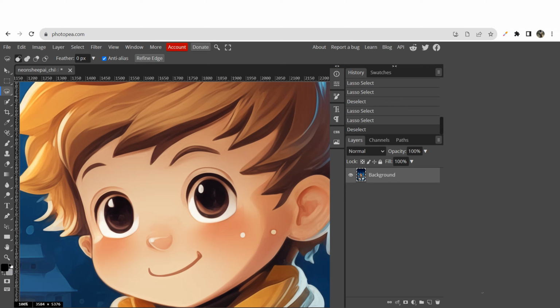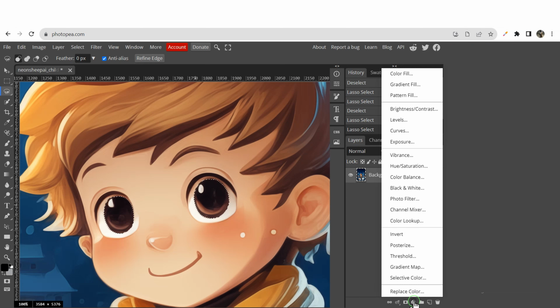Now, I will choose the Magnetic Lasso tool to select the boy's eyes. Magnetic Lasso tool snaps to object edges. Automatically, the tool selects the edges of an object as you move the mouse by finding the changes in brightness and color values between the object and its background. As it finds those edges, it displays an outline on the edge and, like a magnet, snaps to it. It's so simple to select.